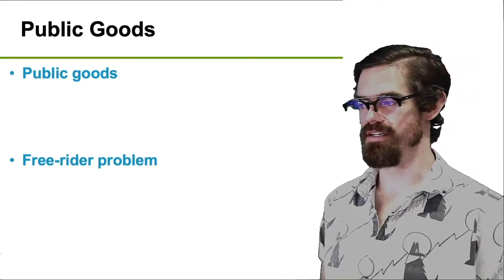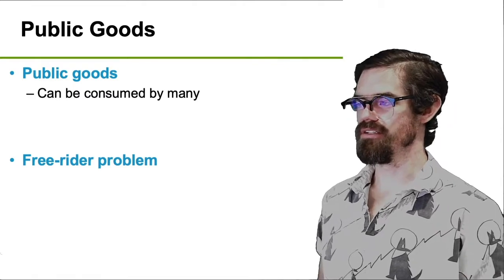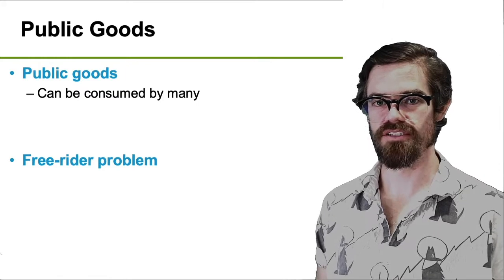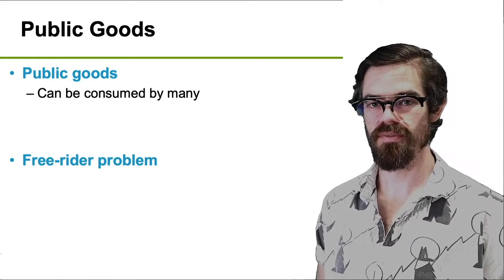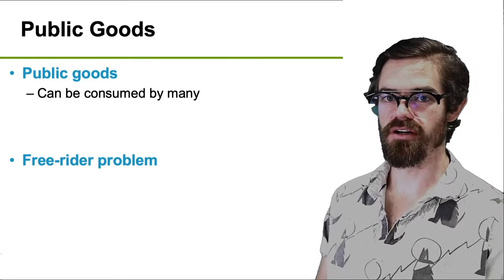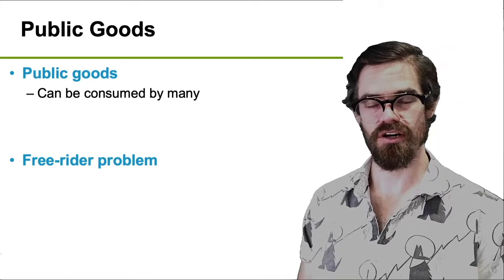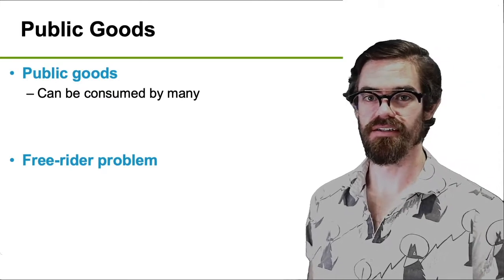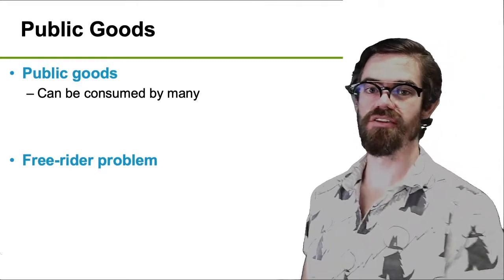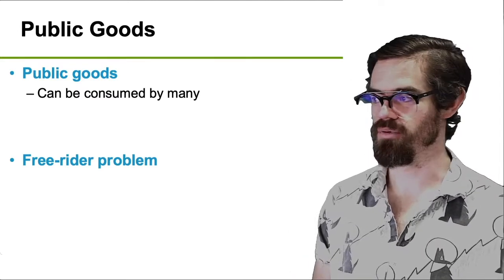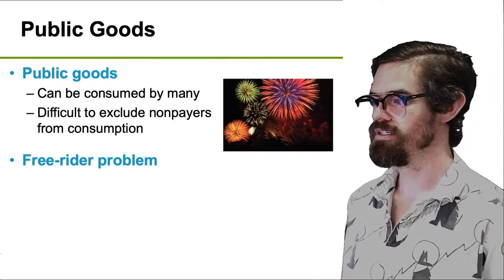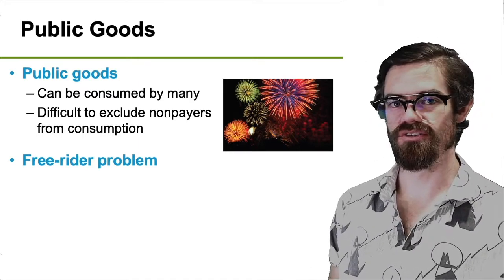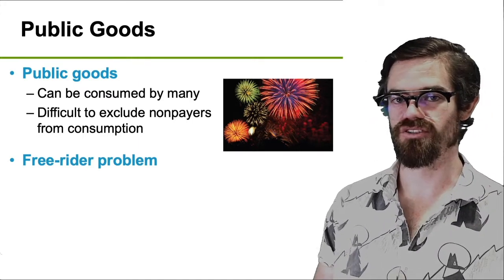So what are public goods then? Well, public goods can be consumed by many, so they're not rival, they're non-rival, right? Like a public park, for example. You can go into the park and enjoy the park, consume the park, but it doesn't mean that others cannot, right? If you are enjoying the park, others at the same time can enjoy the park. So it's non-rival. And it's also difficult or impossible to exclude those that don't pay from consuming it, right?